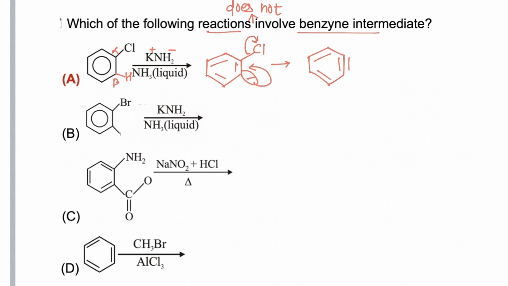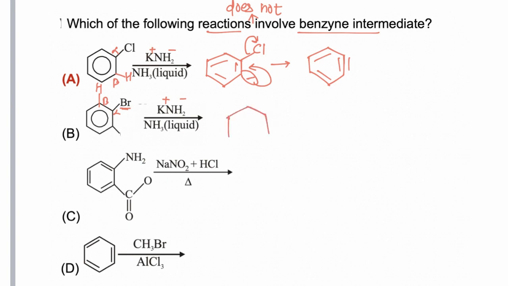In the second example, NH2 negative is a very strong base. At the adjacent position of Br, one alpha hydrogen is present. So this is the alpha carbon, this is the beta carbon, and one beta hydrogen is still present.